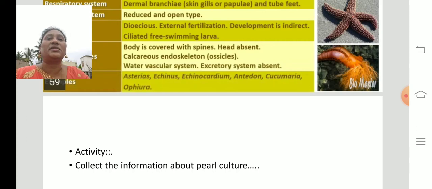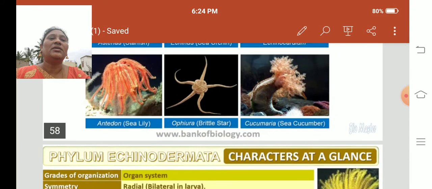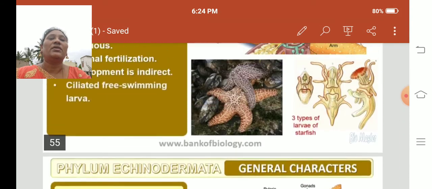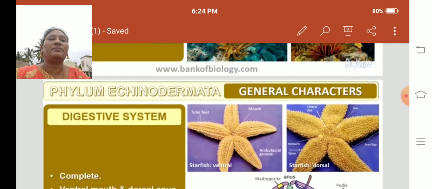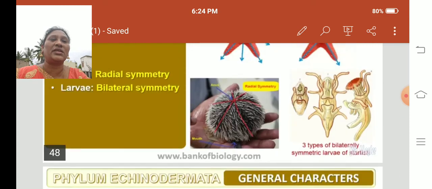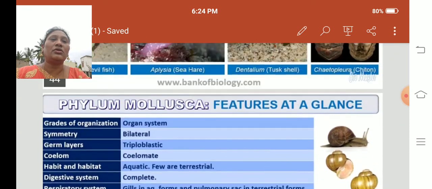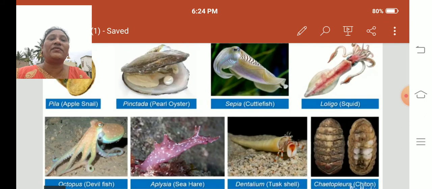What is pearl culture? When we discussed the molluscans, that is the phylum, the snails, we discussed the snails here. So here we find the different kinds of snails. Here you can see the pearl oyster, Pinctada. These pearl oysters secrete the pearls. Let me explain how they culture the pearls. They culture the pearls artificially.